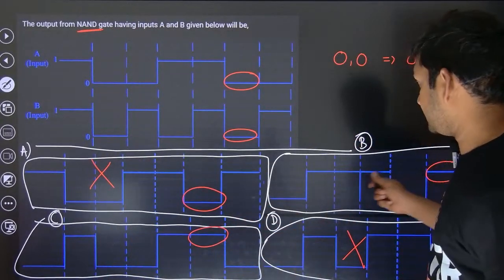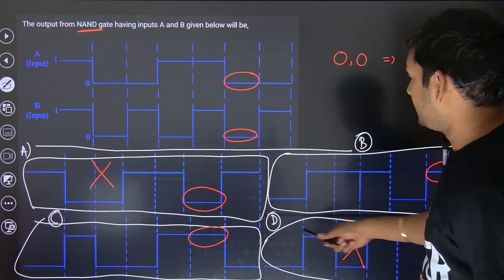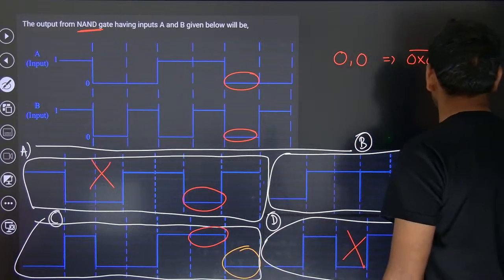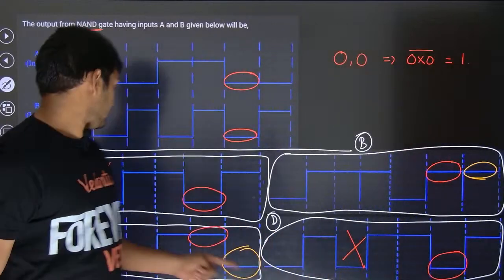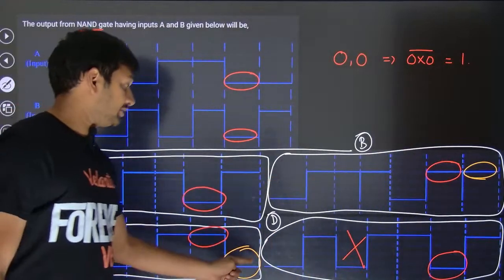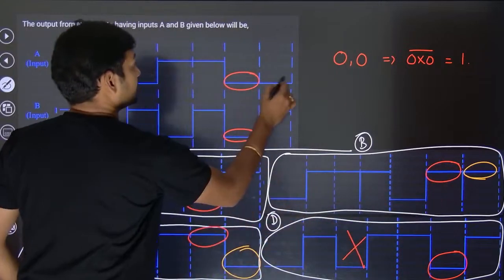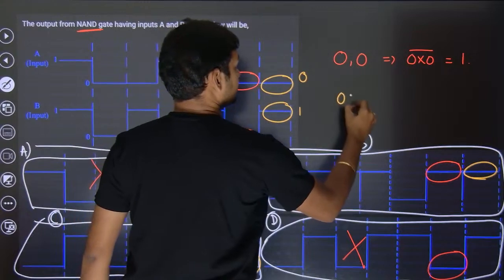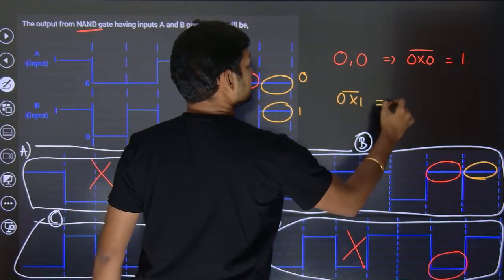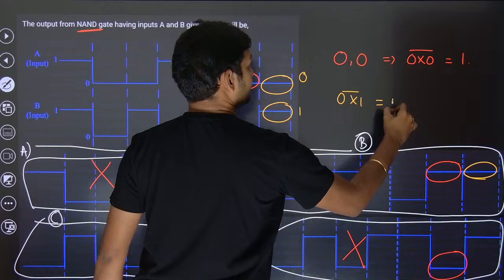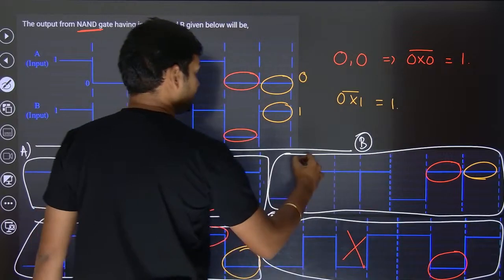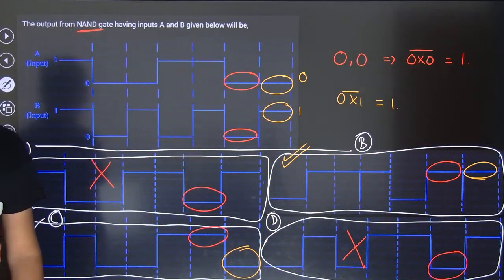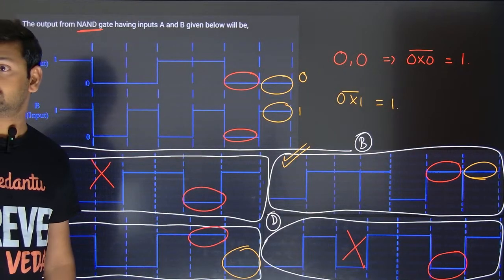Let us check where there is a difference. Man, if you look at the last one, this is a low and this is a high. In B and C, this is a low, this is a high. So let us go for the last one. It's low and this is high. So 0 into 1 bar, which is going to be 0 bar, which is going to be 1. So it should be high. Then which option are you going to mark? You are going to mark this. Super.